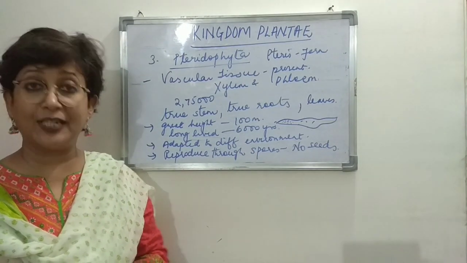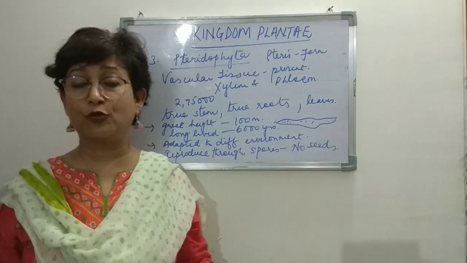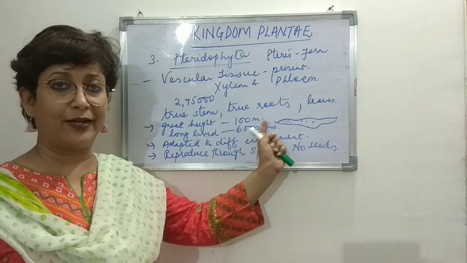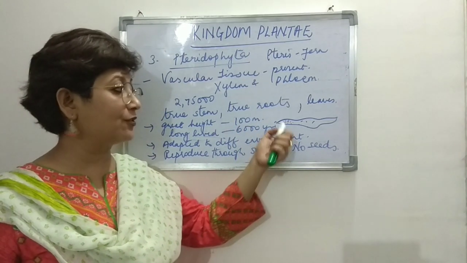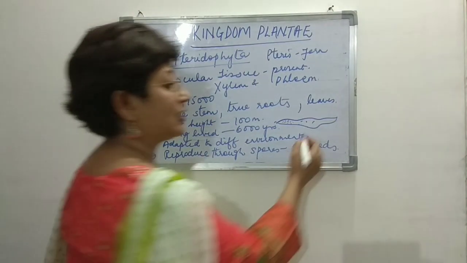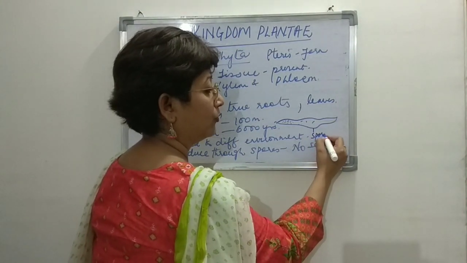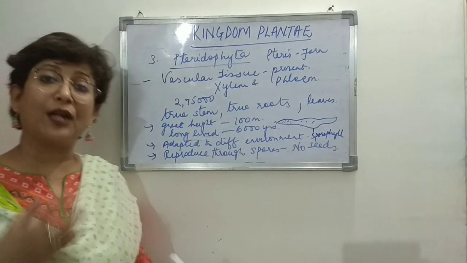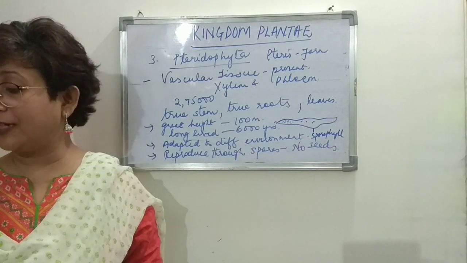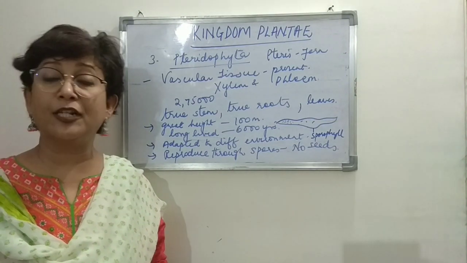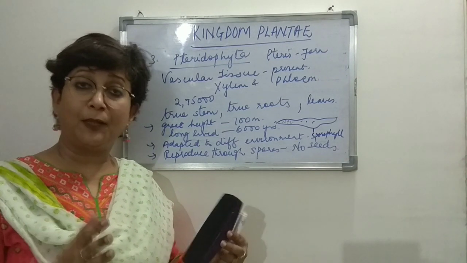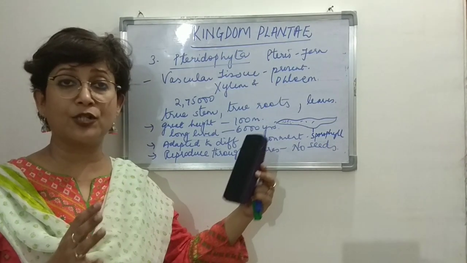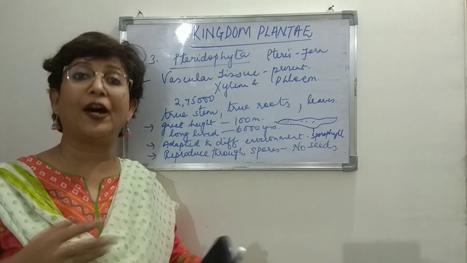They do not have seeds, so they are seedless, but they reproduce through spores, right? These spore-containing structures are called sporangia, and the leaves that bear sporangia are called sporophylls. So what is a sporophyll? The part of the plant that bears spores. And that plant is called a sporophyte, right?